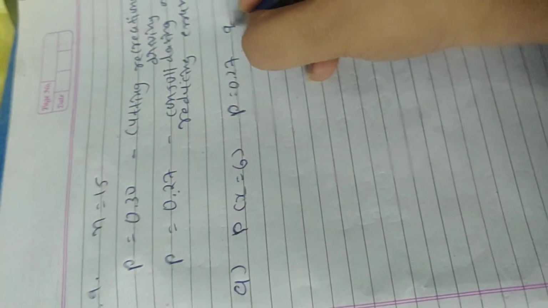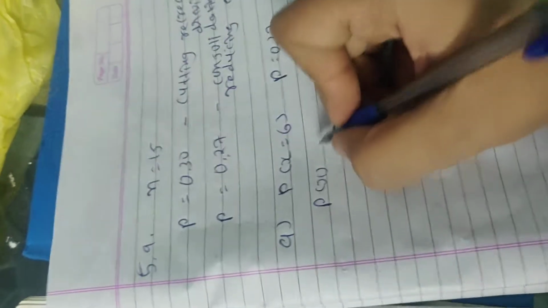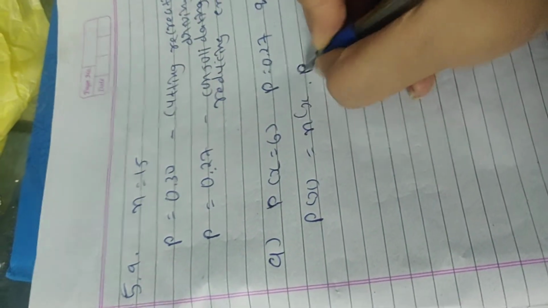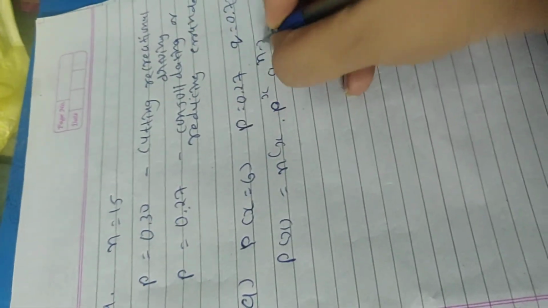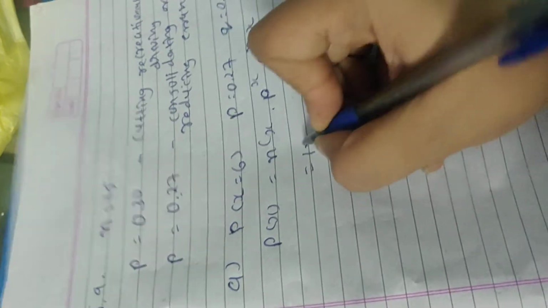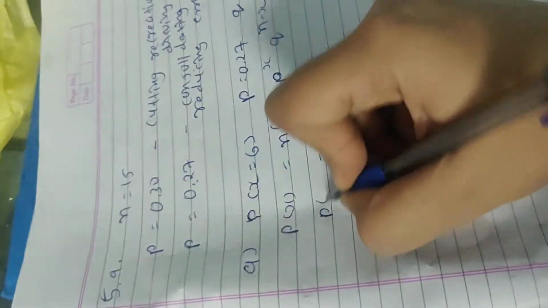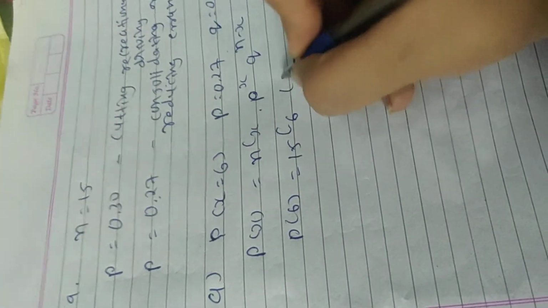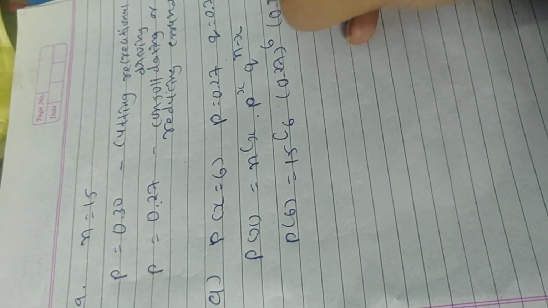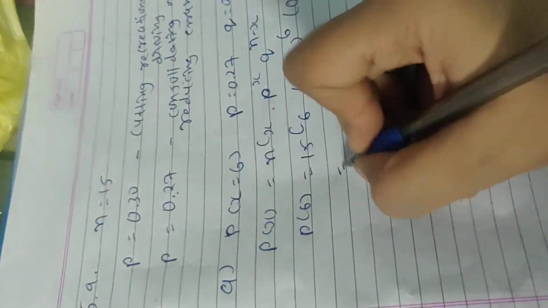So q will be 0.73. You all know the formula, P of x equals nCx into p raised to x, q raised to n minus x. So here everything is ready. n equals 15 and x this time is 6. So probability of success is 0.27 raised to 6, 0.73 raised to 15 minus 6, that is 9.